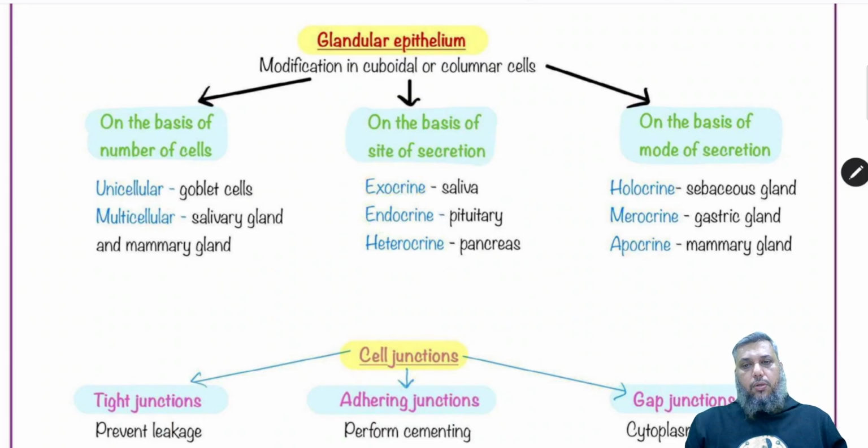Exocrine glands include salivary glands which secrete saliva, the bile, tear, sweat, milk from mammary glands, all these secretions come under exocrine. पैनक्रियाज एक ऐसा ऑर्गन है जिसके पास दोनों टाइप के टिश्यूज है, एक्सोक्राइन एज वेल एज एंडोक्राइन. So that is why it falls under the category of heterocrine. This is not needed as of now, so we can remember them on the basis of the number of cells and on the basis of the site of secretion.